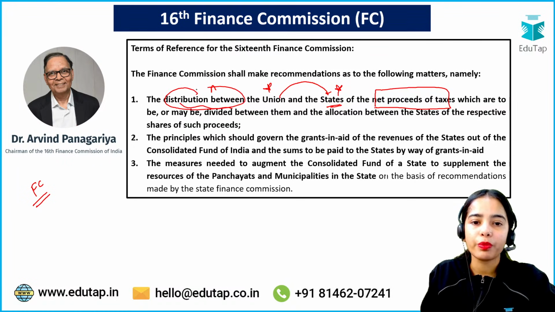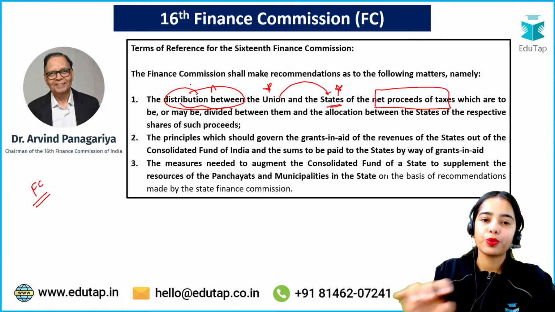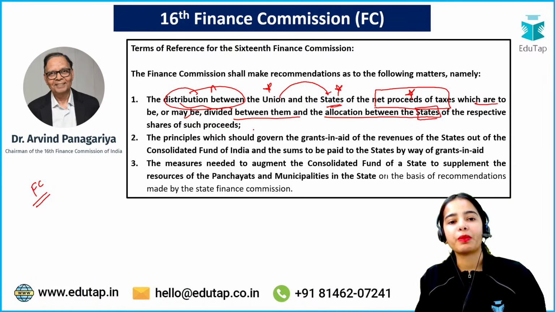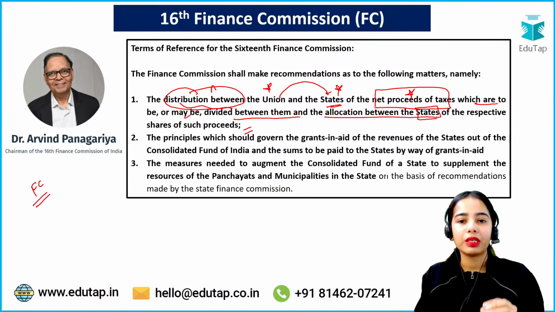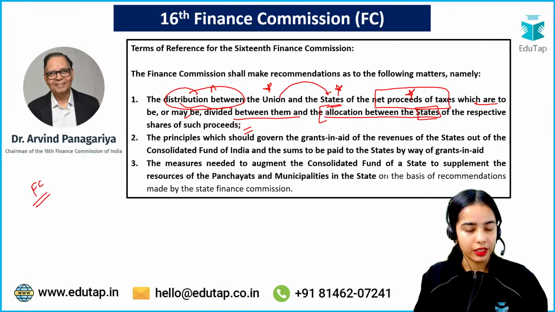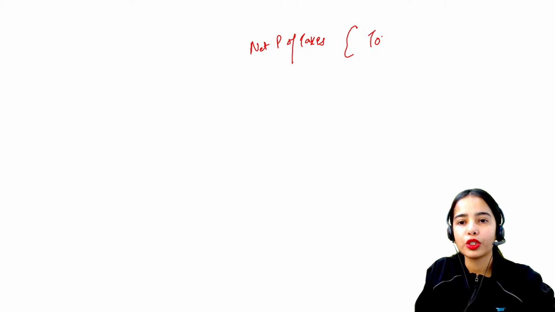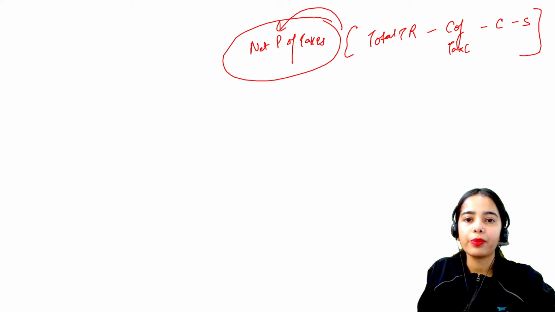And then the allocation between the states of the respective share of such proceeds. That means the allocation between the states. Now how are the net proceeds of taxes calculated? From the total tax revenue of the central government, minus the cost of tax collection, minus the cess and minus the surcharge, we come to the net proceeds of taxes.